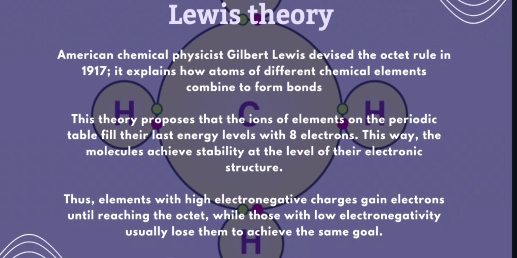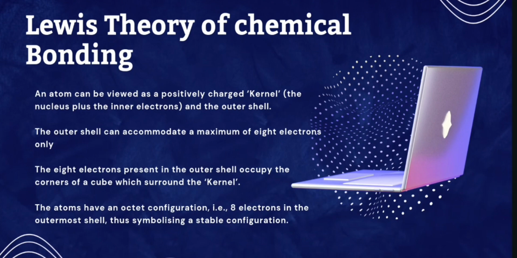Lewis' theory of chemical bonding. An atom can be viewed as a positively charged kernel and the outer shell. The outer shell can accommodate a maximum of 8 electrons only. The 8 electrons present in the outer shell occupy the corners of a cube which surrounds the kernel. The atoms have an octet configuration. Example, 8 electrons in the outermost shell, thus symbolizing a stable configuration.